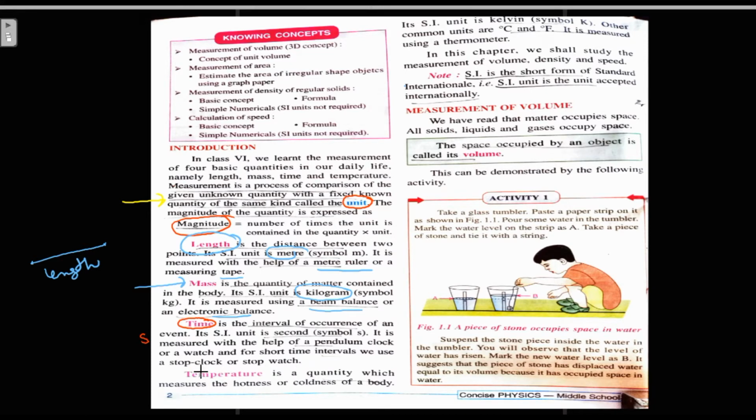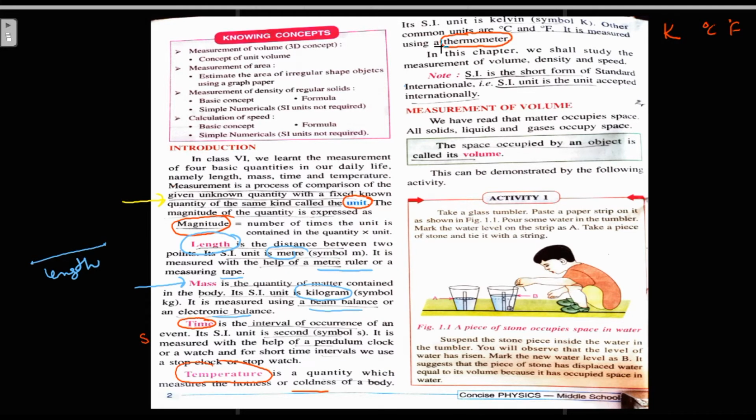The next physical quantity we are going to study here is the temperature. Temperature is a quantity which measures the hotness or coldness of a body, right? SI unit of temperature is Kelvin. K is its symbol. The common units are degree centigrade or degree Fahrenheit, right? We can measure the temperature by using a thermometer.